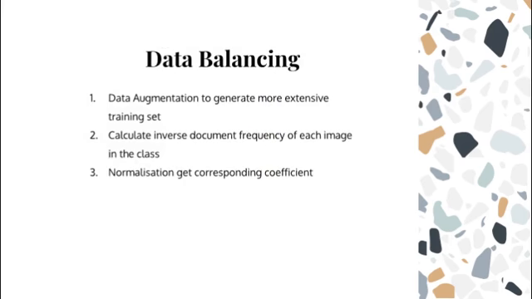Data augmentation was employed to generate a more extensive training set. This was realized by applying random flips, rotations and zoom to our images in addition to the image segmentation function defined above. We attempt to use the most straightforward approach to balance out the imbalance in the dataset, using weighted class. By calculating the inverse document frequency of each image in the class and normalizing to get the corresponding weight coefficient. Weight balancing balances our data by altering the weight that each training example carries when computing the loss.